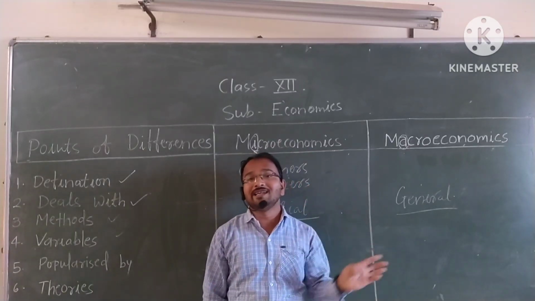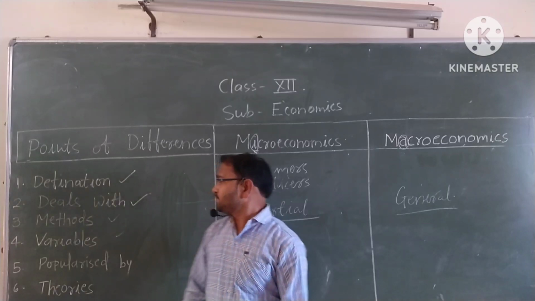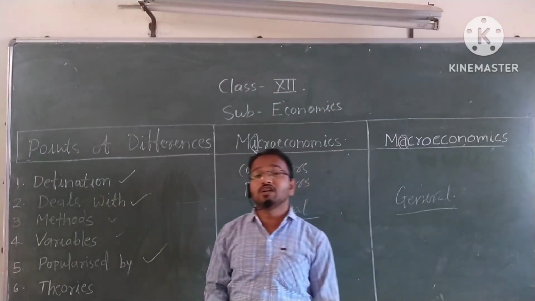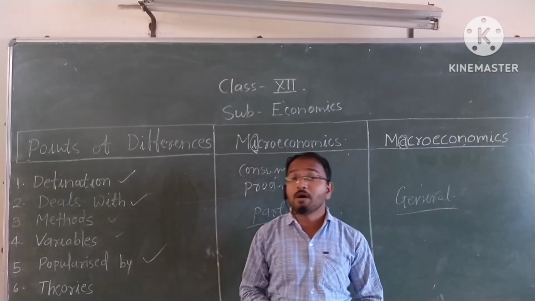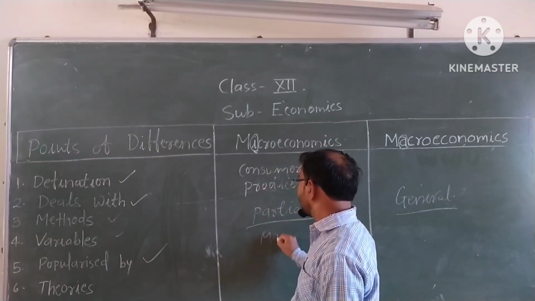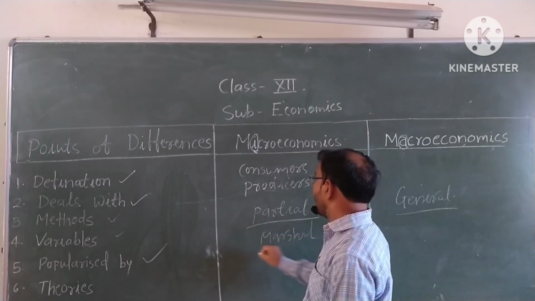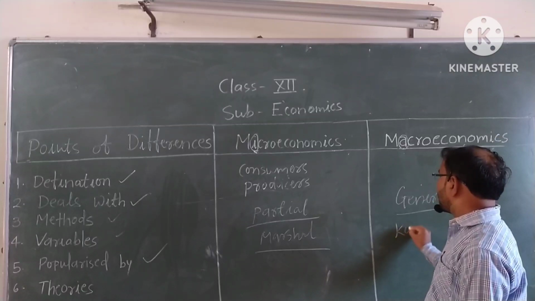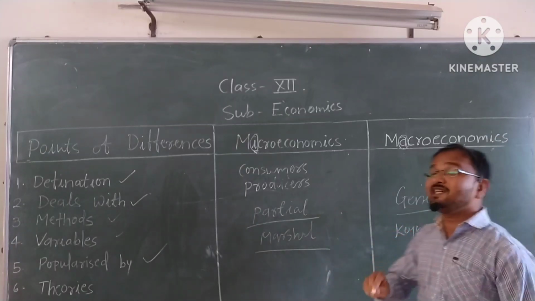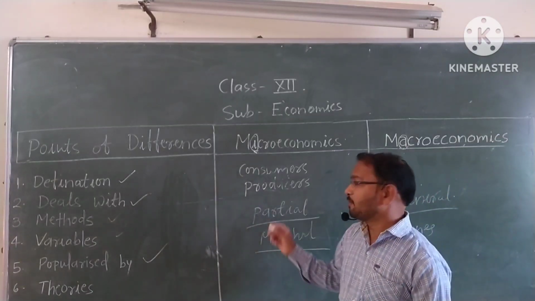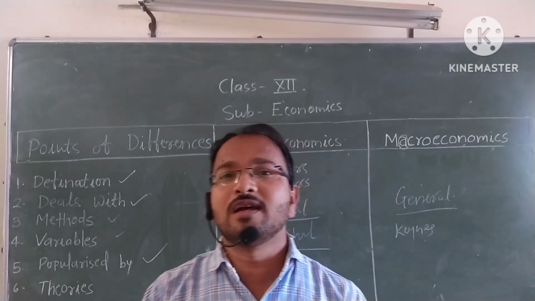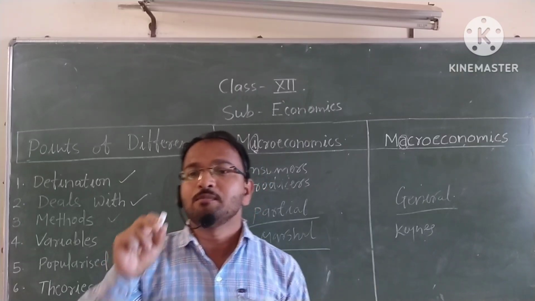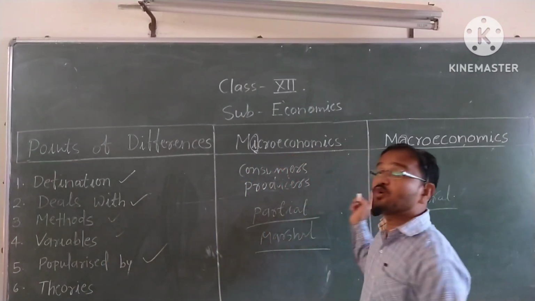Then, popularized by: microeconomics was popularized by Marshall, and macroeconomics was popularized by John Keynes. Marshall popularized microeconomics and Keynes popularized macroeconomics.